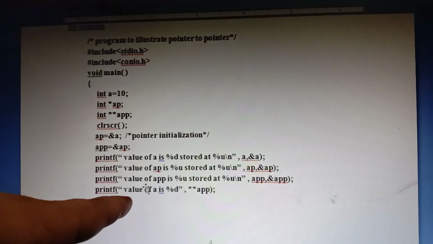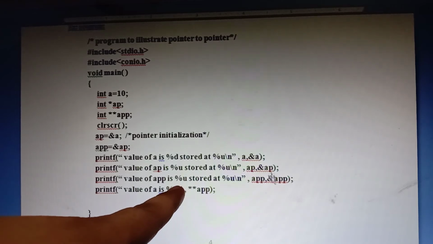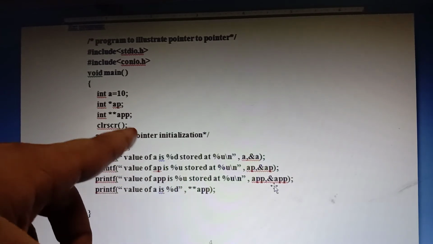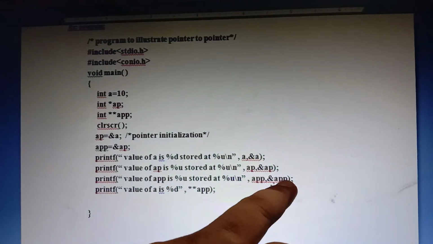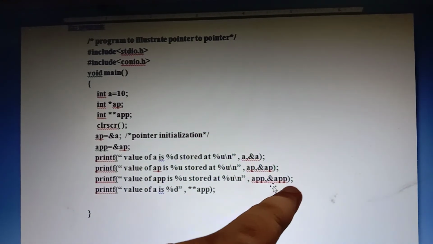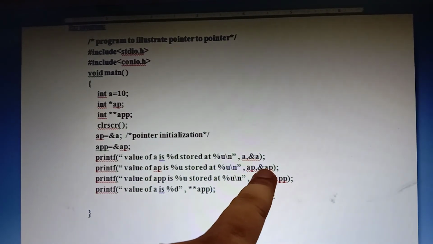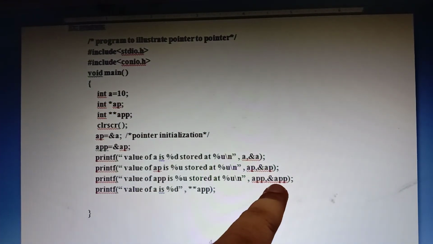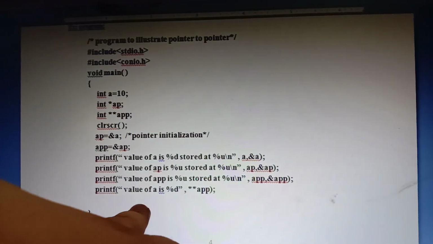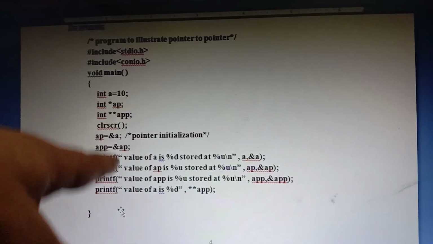Next, the value of APP is printed with percentage d: APP comma ampersand APP, the address of APP. Here I am not using any star symbols, just the ampersand symbol to access the address of the variables. Ampersand A is the address of A, ampersand AP is the address of the pointer variable, and ampersand APP is the address of the double pointer variable.